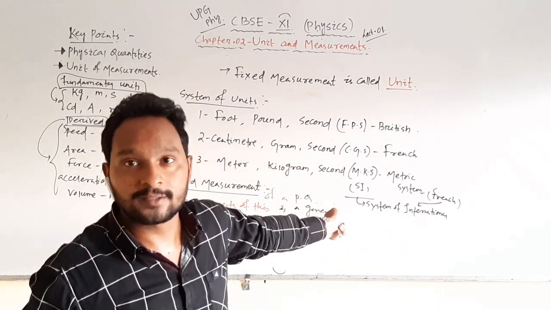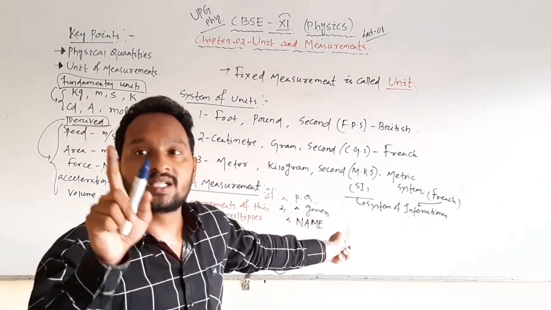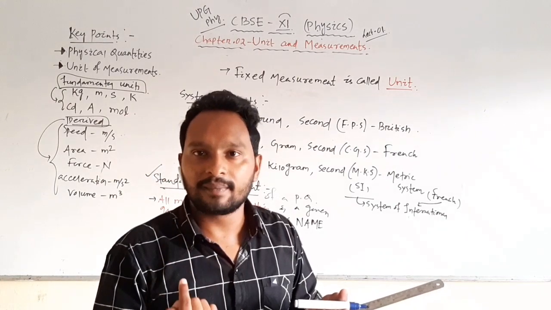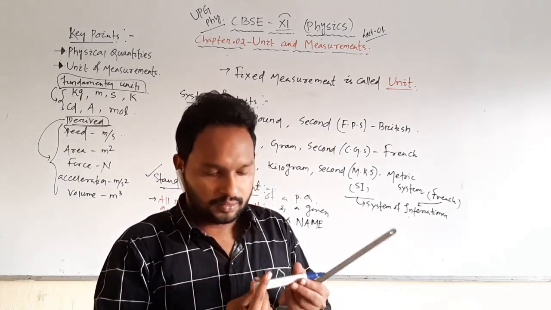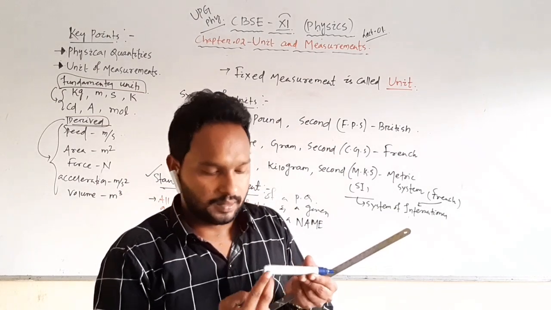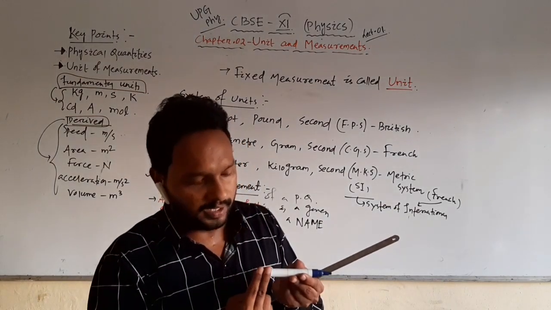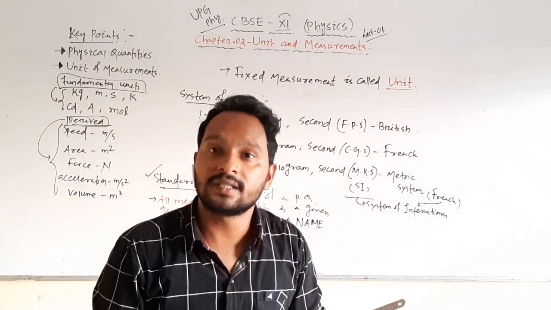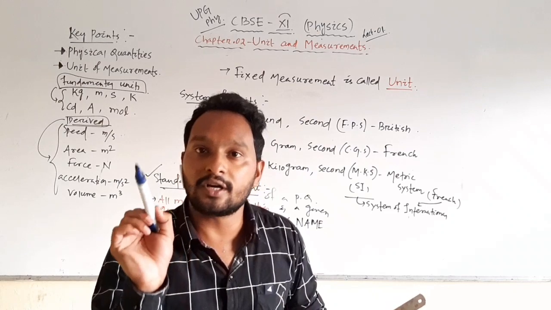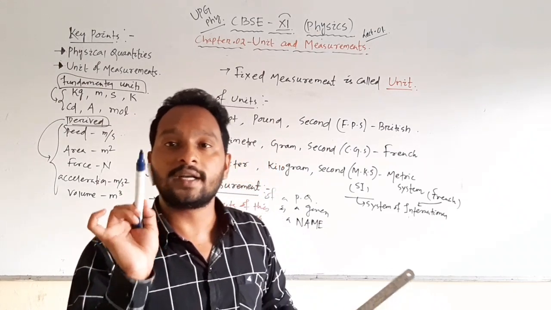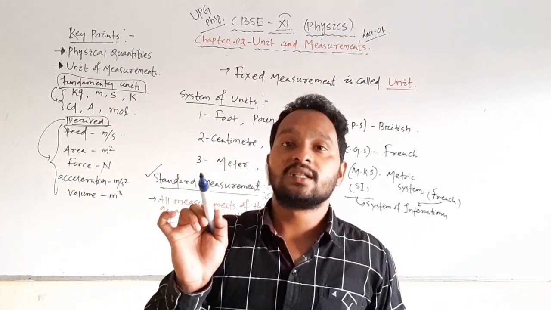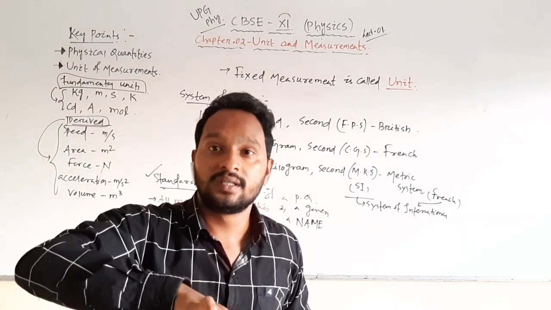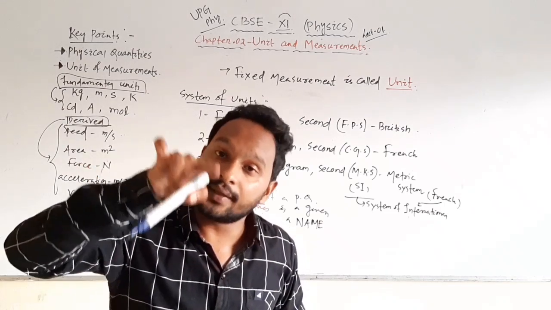What is standard measurement? If our standard measurement is single, then this is 5, and if your standard is double, then it becomes different. If single, it becomes 10, so 10 inch, 5 inch. So it is very important: what does not change, what is changing? The physical quantity does not change. The length does not change. What is changing is the measurement in different units, because we are changing the units.